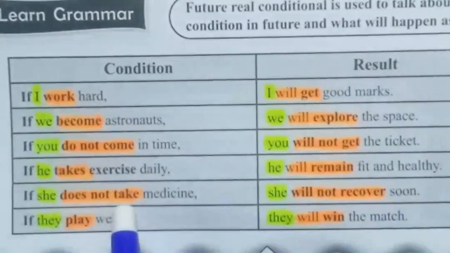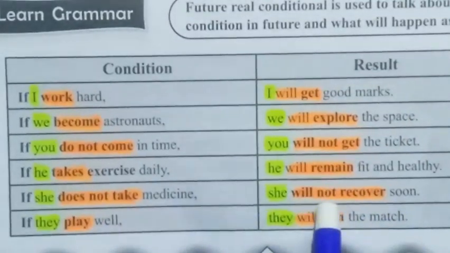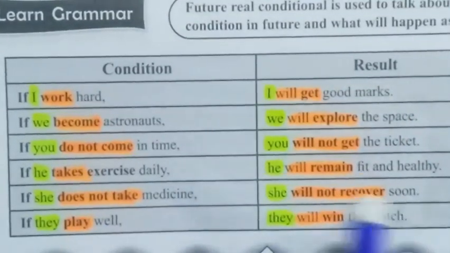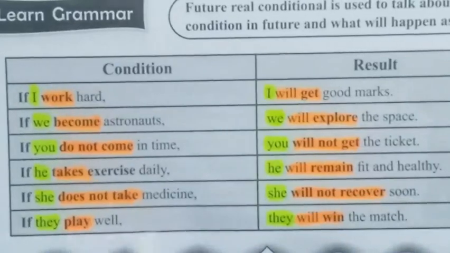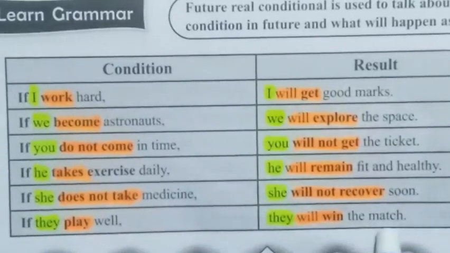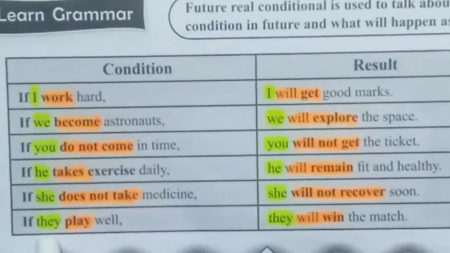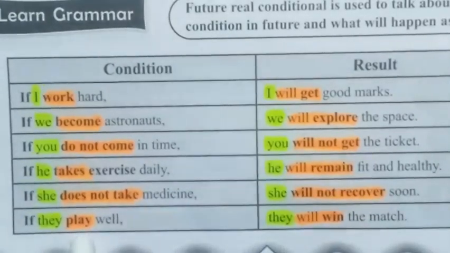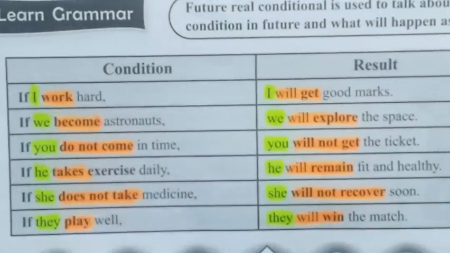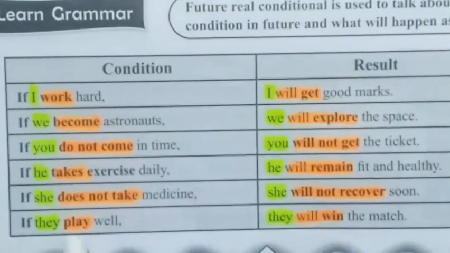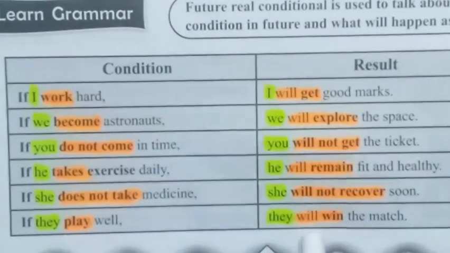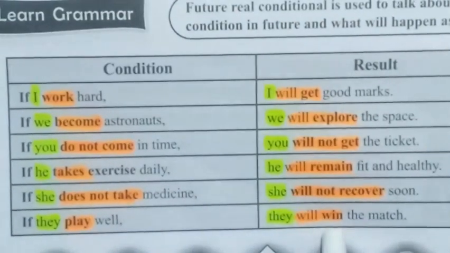If she does not take medicine, she will not recover soon. If they play well, they will win the match. The subject in both parts is the same, they. There is they play, but on the result side, they will win. This is simple present and this is simple future tense.